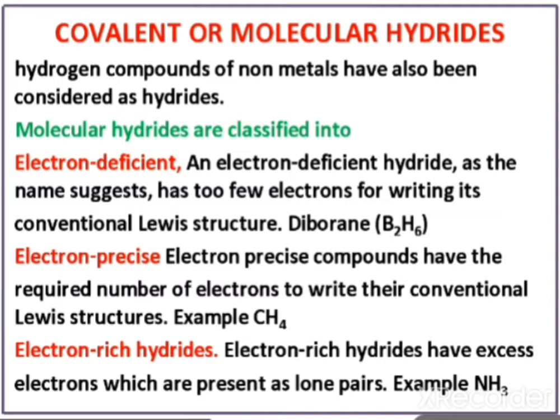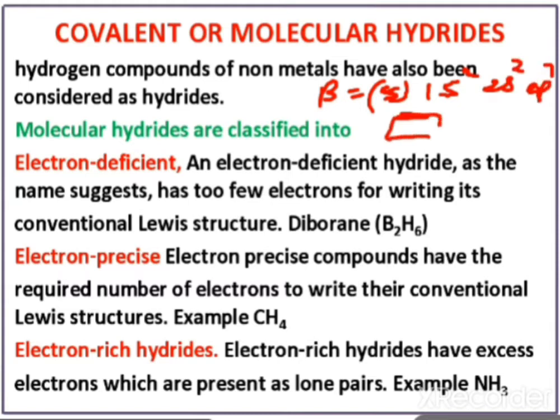If you see the structure of diborane, it is a dimer of BH3, and dimer means 2 molecules combine. Now in BH3, the atomic number of boron is 5, so the configuration is 1s2, 2s2, 2p1.